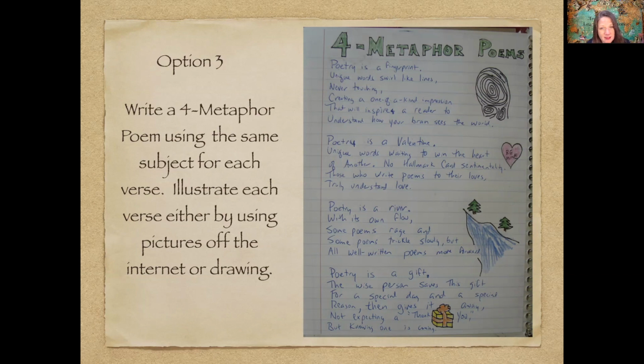Poetry is a fingerprint. And then it goes on to describe why poetry is like a fingerprint. Unique words, swirl-like lines, never touching, creating a one-of-a-kind impression. It goes on to explain then poetry is a valentine. Unique words, again, waiting to win the heart. Poetry is a river. It goes through and explains it. Poetry is a gift. The wise person saves his gift for a special day and a special reason, then gives it away. You can write a 4 metaphor poem. It doesn't have to rhyme, but I would like to see 4 metaphors for one subject.